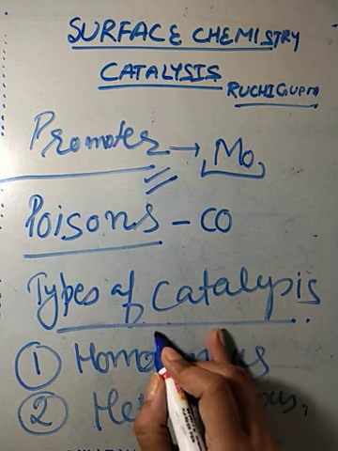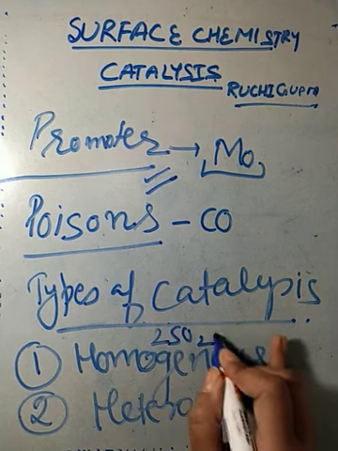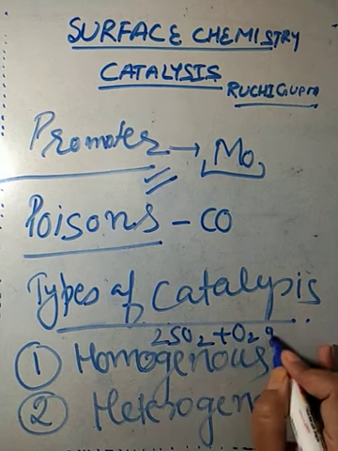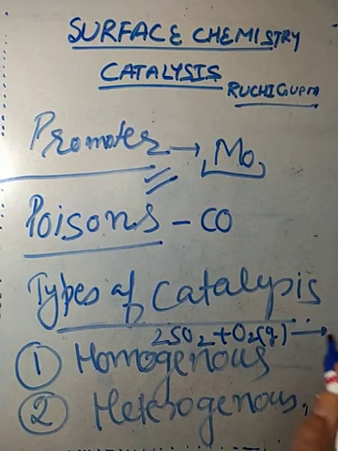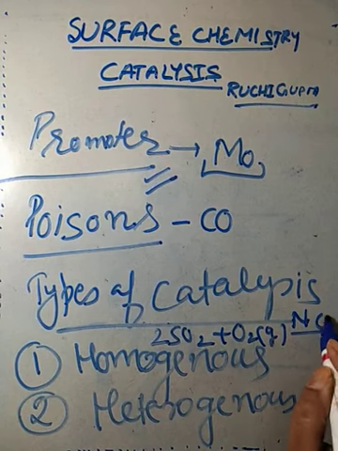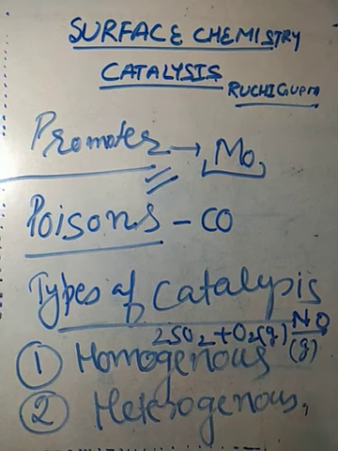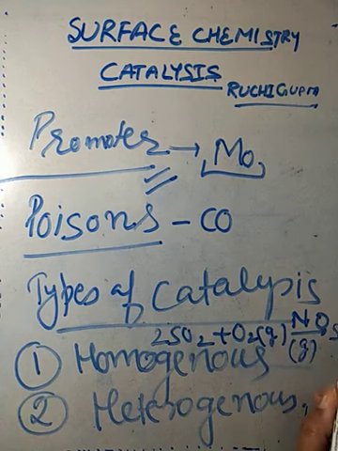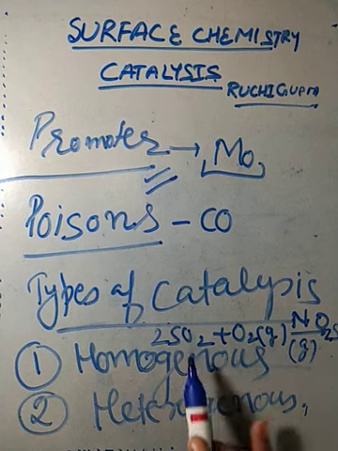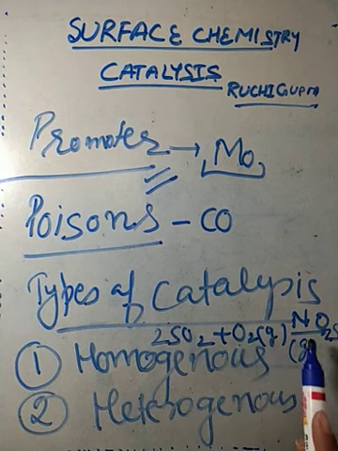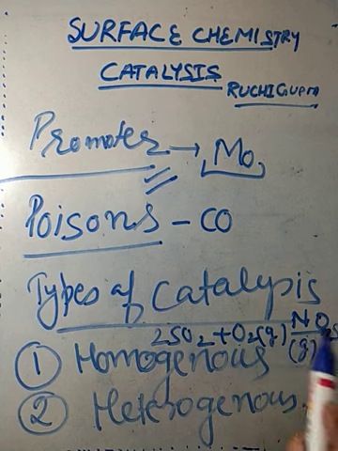You can see the reaction 2SO2 plus O2 gas, NO, which is called nitric oxide. It is a gas and a catalyst, and it forms SO3. So during this reaction, both the reactants are gases and the catalyst is also a gas. So it is called homogeneous catalysis.